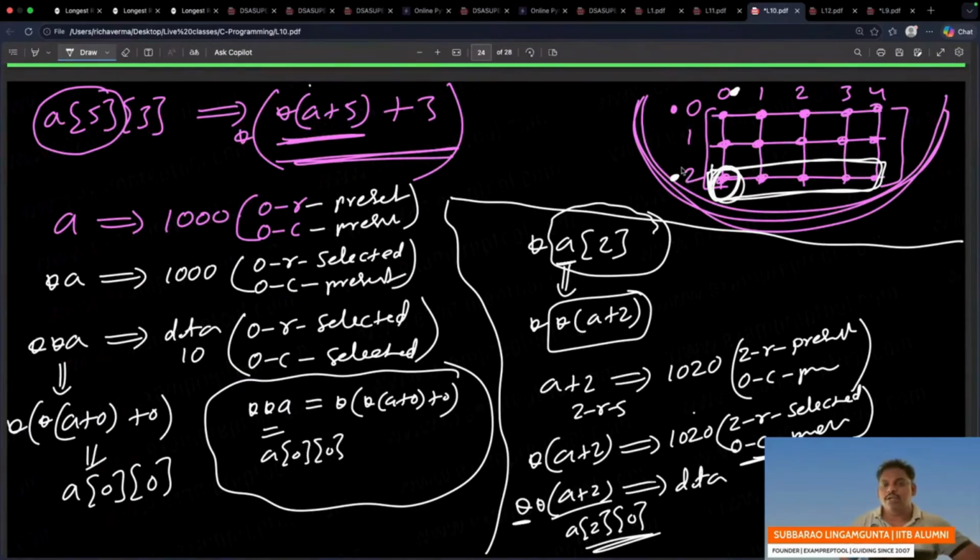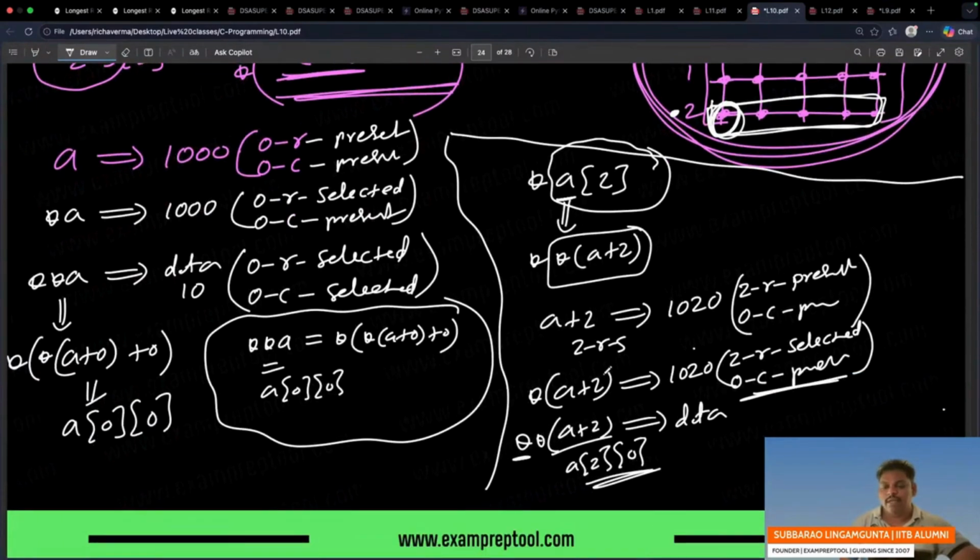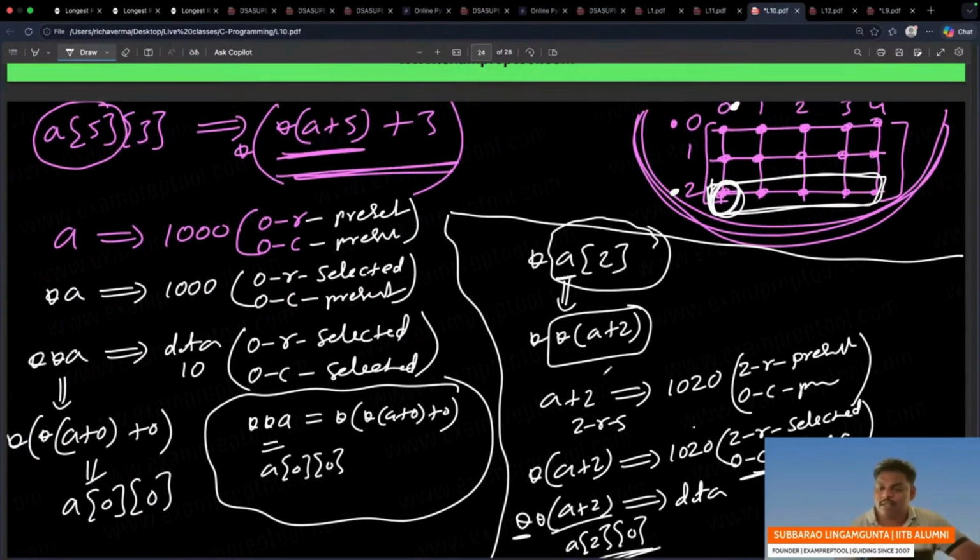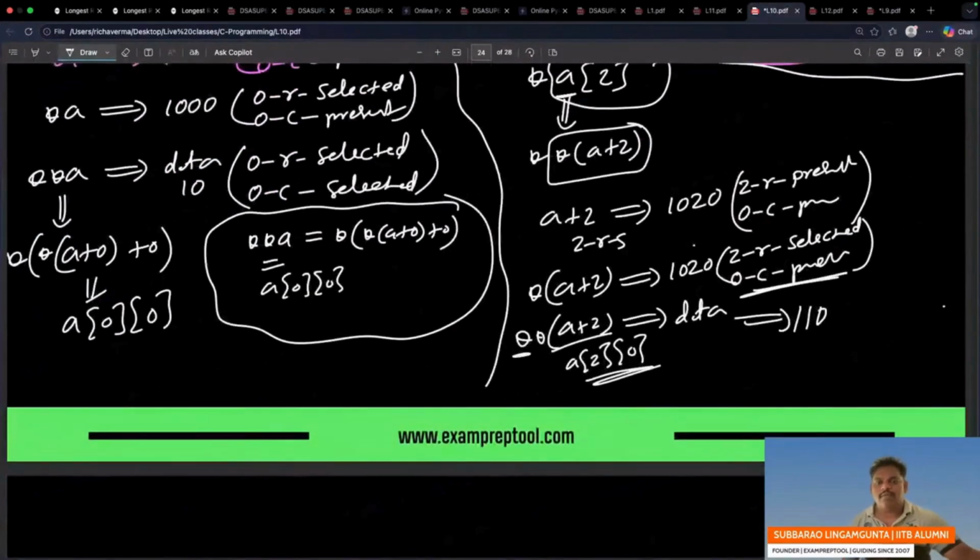This will be printed. Selecting the second row and 0th column element, the data will be printed, whatever it is. I think it is 10, 20, 30, 40, 50, 60, 70, 80, 90, 100. It's 110. 110 will be printed. Data 110 will be printed. Is it fine?